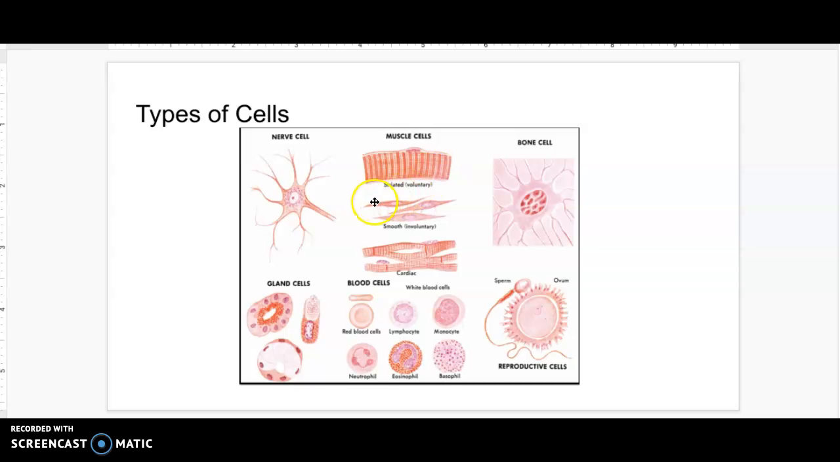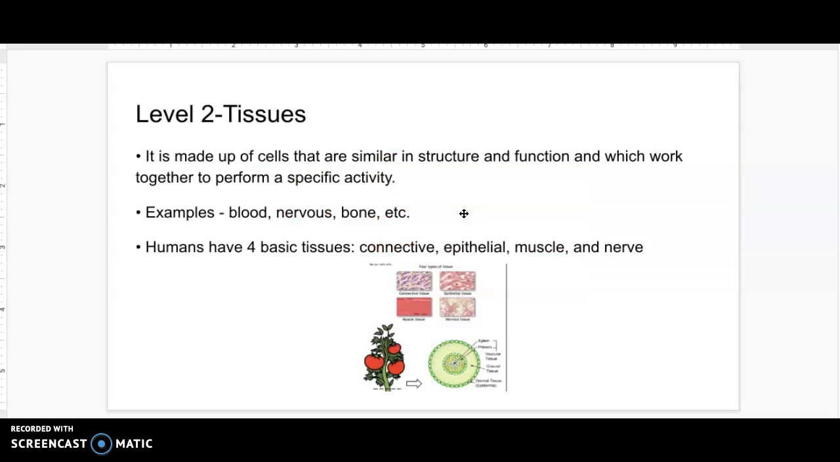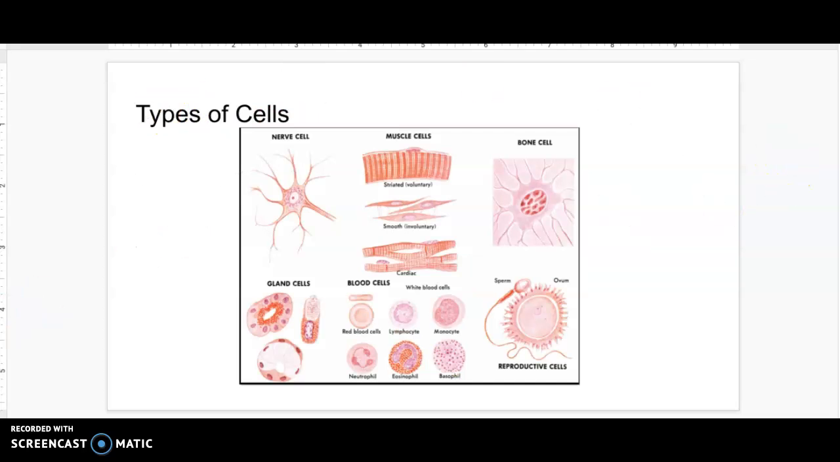The smooth muscle, since we have to have a continuous muscle that moves food through the digestive system, every single structure here has a reason for it, and it has to do with what the job and function is. So we have the level 2 tissues also, so all of these cells have to come together and work together to